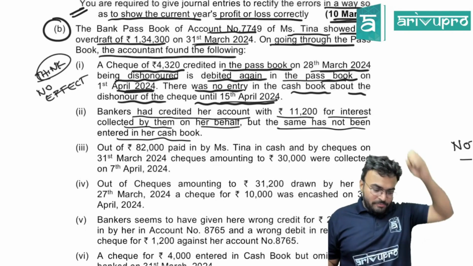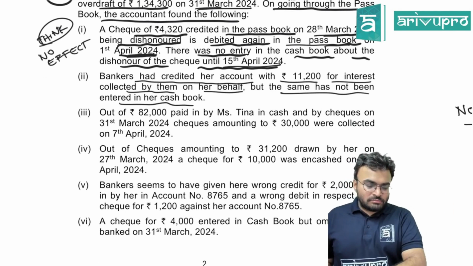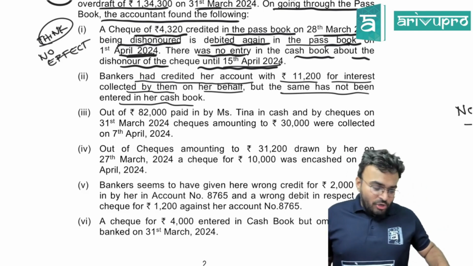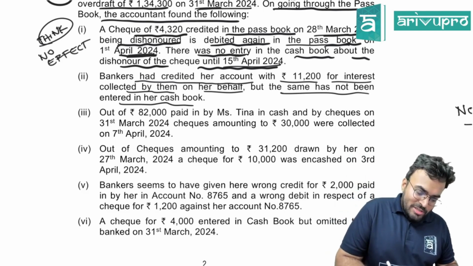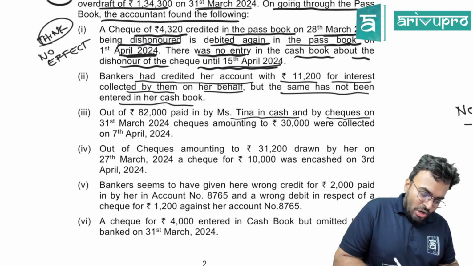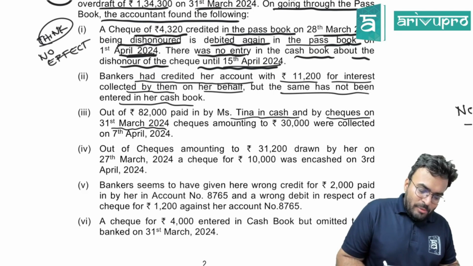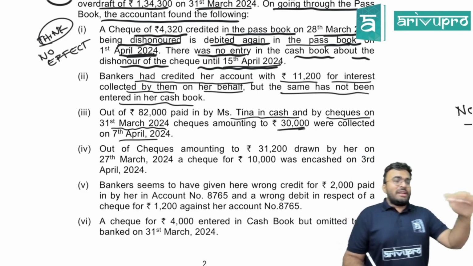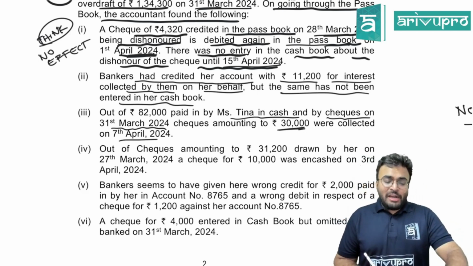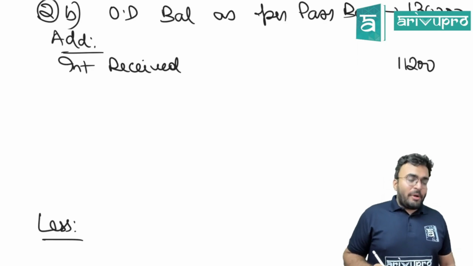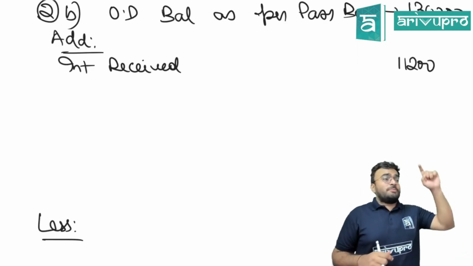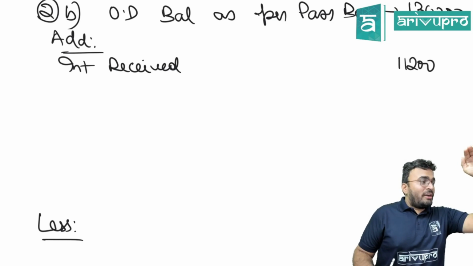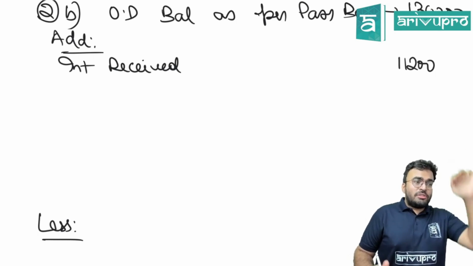I hope it's clear. Now the next one is a pretty obvious one, which we always see. Out of the 82,000 paid in by Miss Tina in cash and by checks on 31st March 2024, checks amounting to 30,000 were collected on 7th April. What is this? Check deposited or check issued? Check deposited but not credited. Check deposited means who has passed the entry? The cash book. Deposit means the balance has gone down. What will you do now? You will also reduce it.